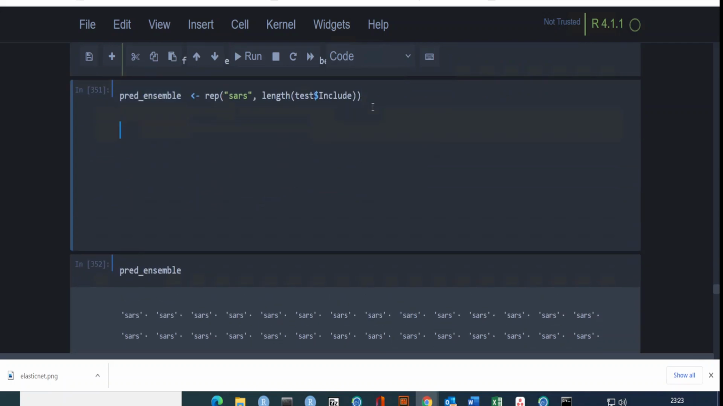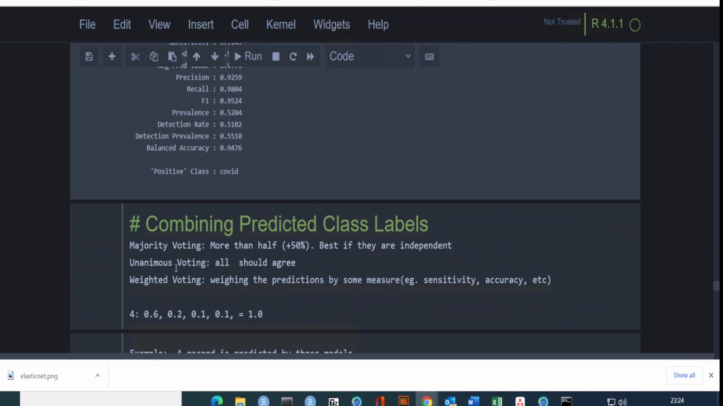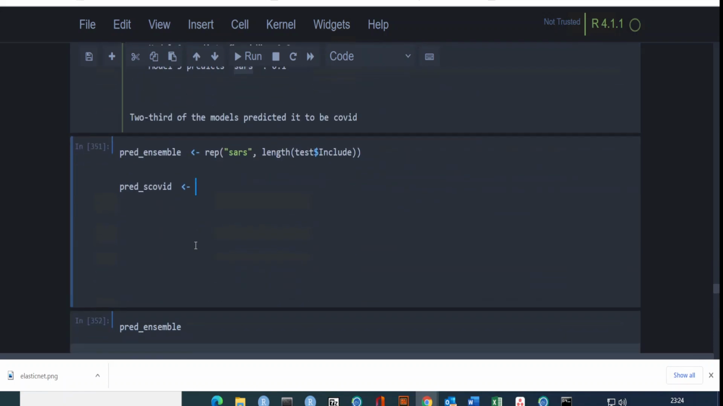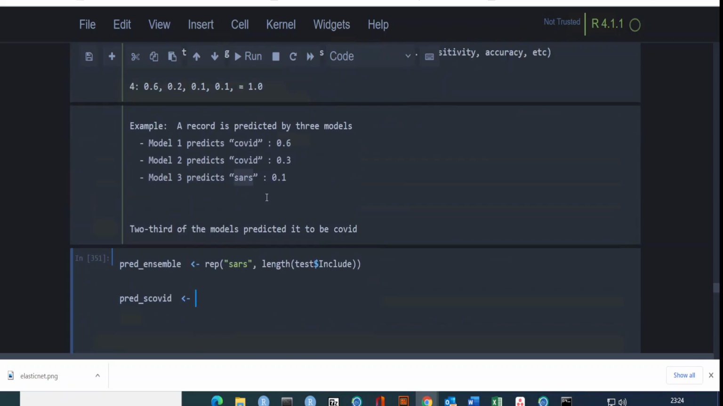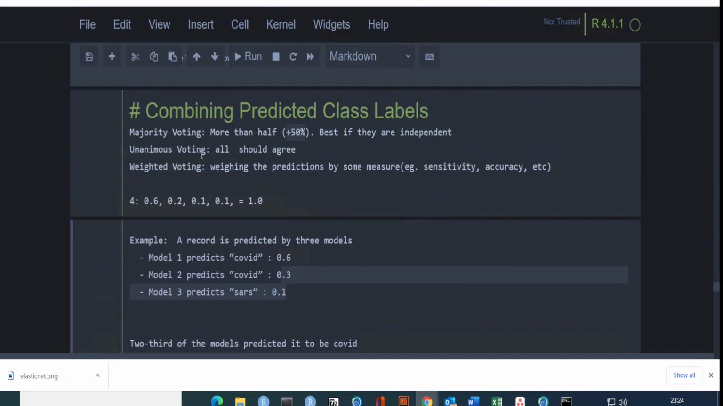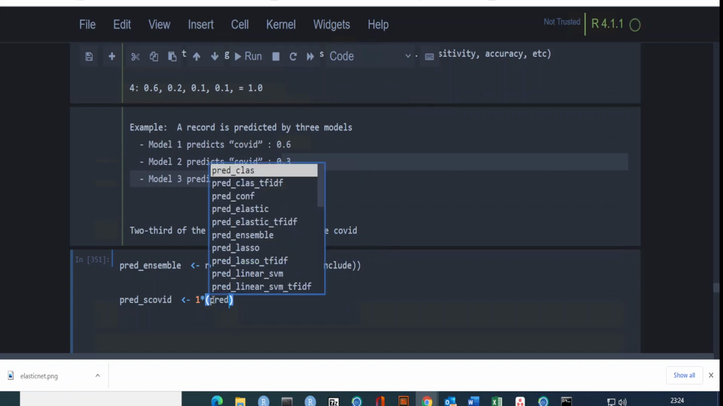The next one, I will predict the included ones, predict COVID, and from there I want to do majority voting. For the majority vote, I use more than 50%. To do that, I will not weight them. I will give all of them an equal vote, assigned by 1 times. If it is not an equal vote, I will simply multiply this by 0.6 or 0.1 or 0.3. But I will not weight them, I simply give them 1. That means all of them will count the same. So let me call this predict class.